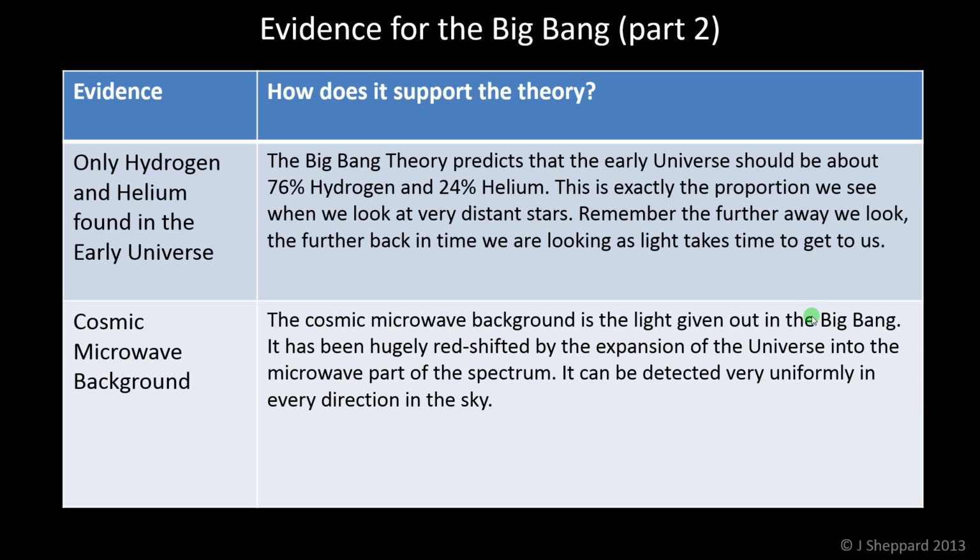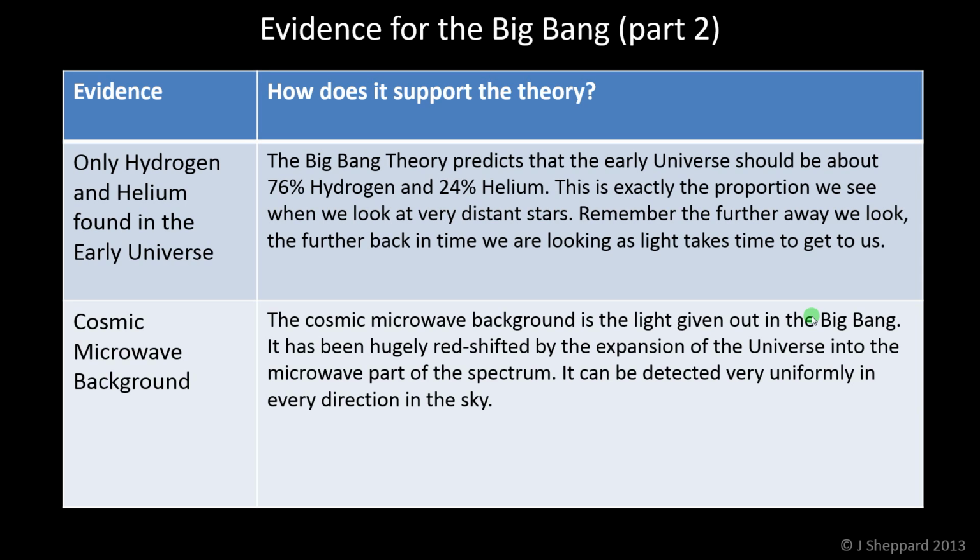It's about 3/4 hydrogen, 1/4 helium, and nothing else. The Big Bang theory predicts this proportion, and so the fact that we observe this proportion of hydrogen and helium is very strong support for the Big Bang. If we observed a different proportion of hydrogen and helium, or other elements in there, it would suggest that the Big Bang theory wasn't correct.